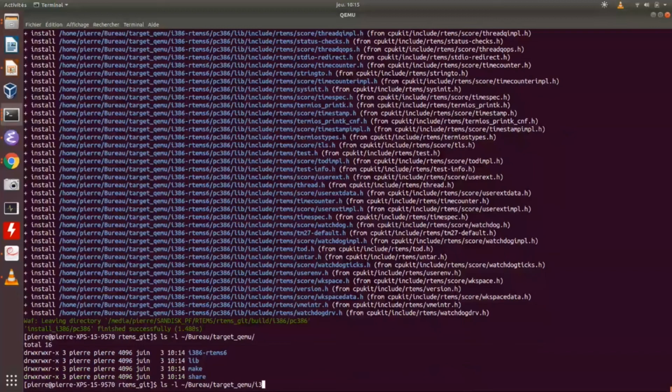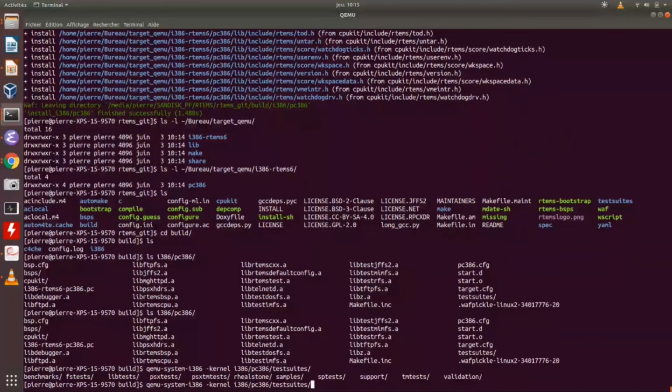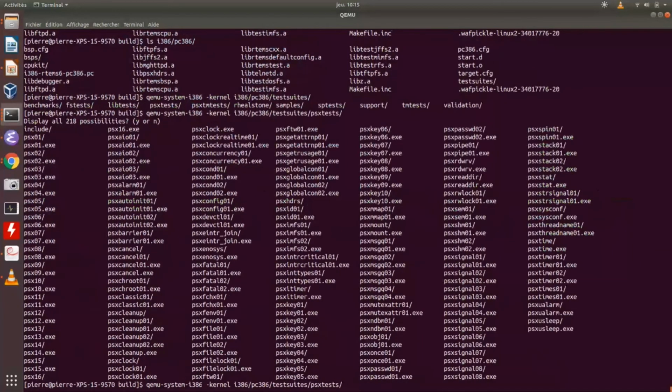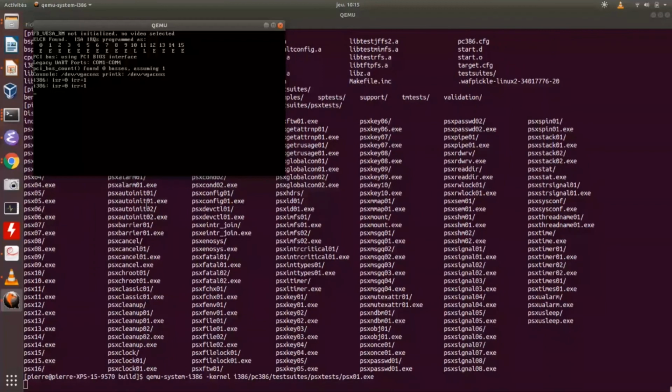And for example, you can start an example: qemu-system, the right QEMU command, -kernel, test suite, psx test for POSIX. And for example, you will see all the test suite here, psx01.exe, for example. Okay. So it's a periodic display.